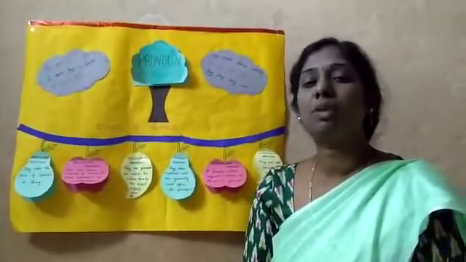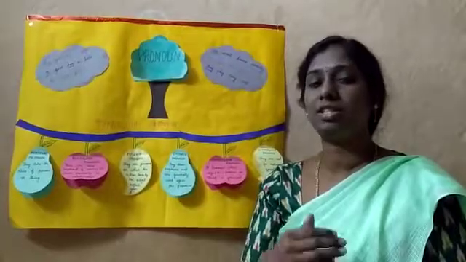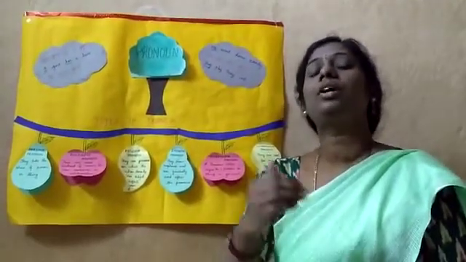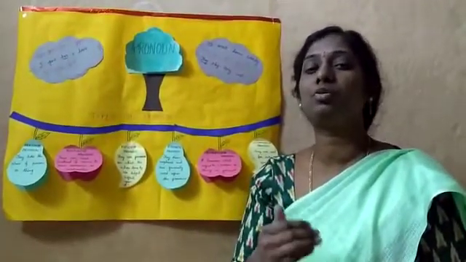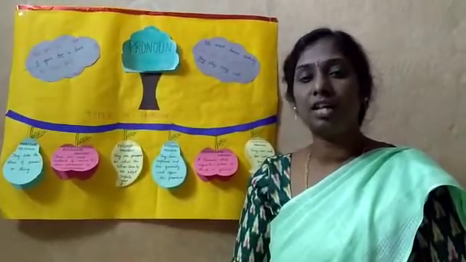Okay children, instead of repeating nouns again and again, let's take Sita as an example. Sita is dancing, Sita is writing, Sita is playing. Instead of using Sita again and again, we can use she in place of Sita. Sita is writing, she is dancing and singing, like that.